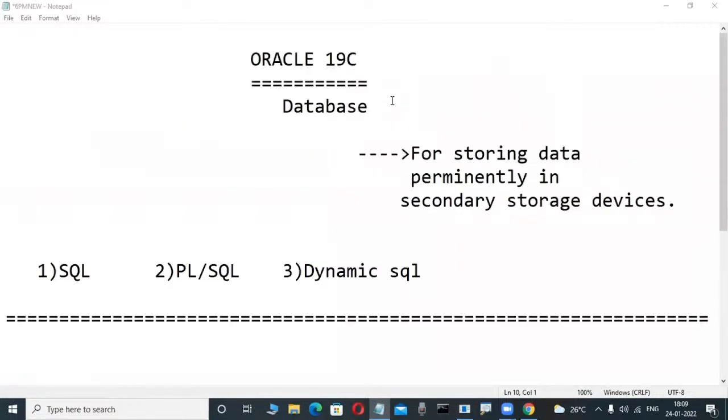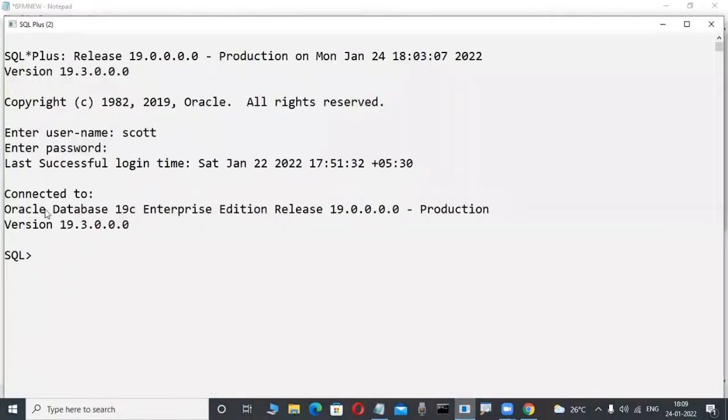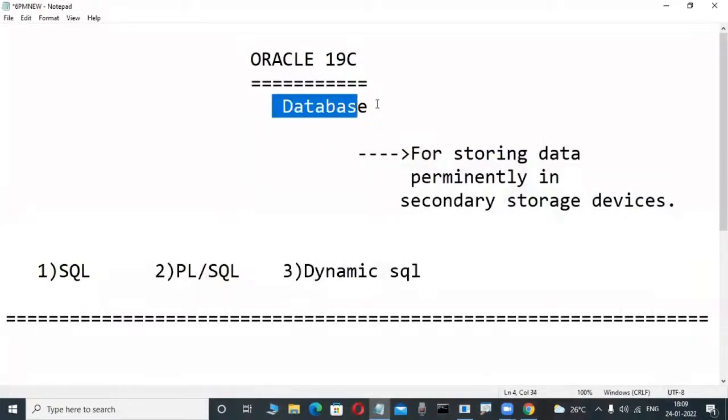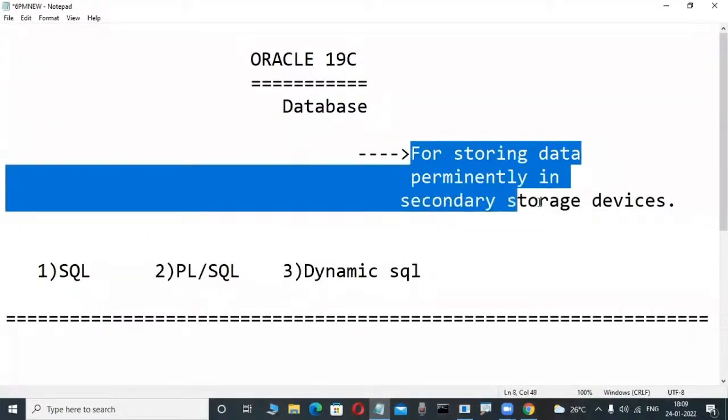Concentrate here. Anybody who did not attend the previous classes, don't be afraid, don't worry. Simple. Now, Oracle is a product from Oracle Corporation. 19c is a version, don't worry. This Oracle is a database product. This is a database product only. Previous class notes, just for the idea and purpose, for newcomers. Database product. What is the purpose of this database product? For storing data permanently in a hard disk.